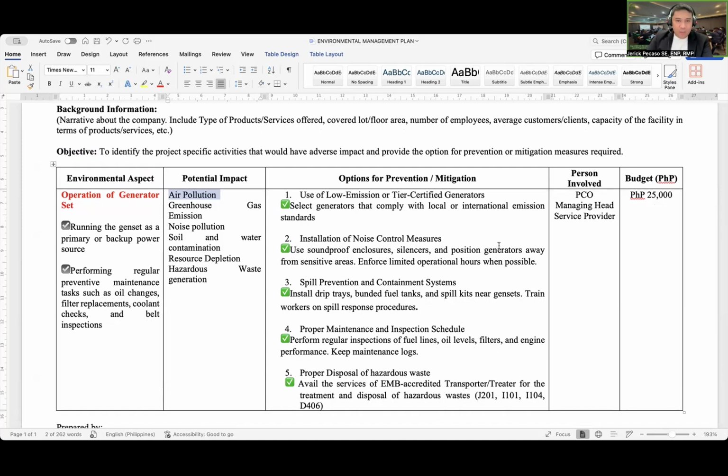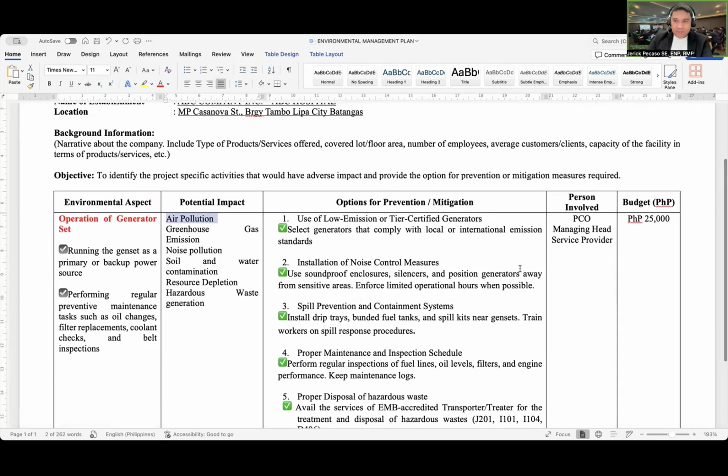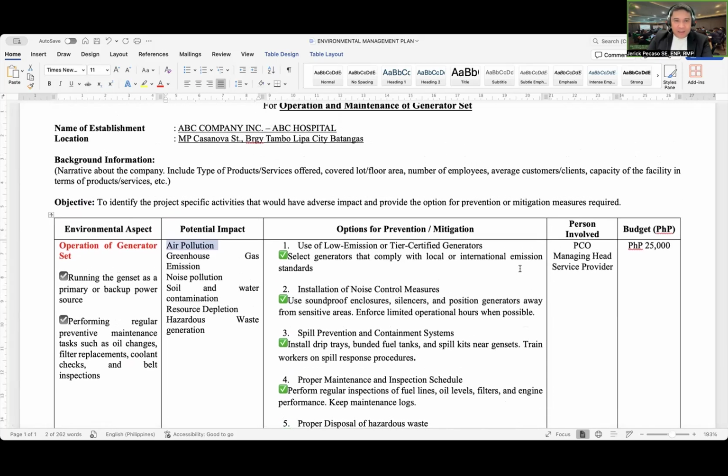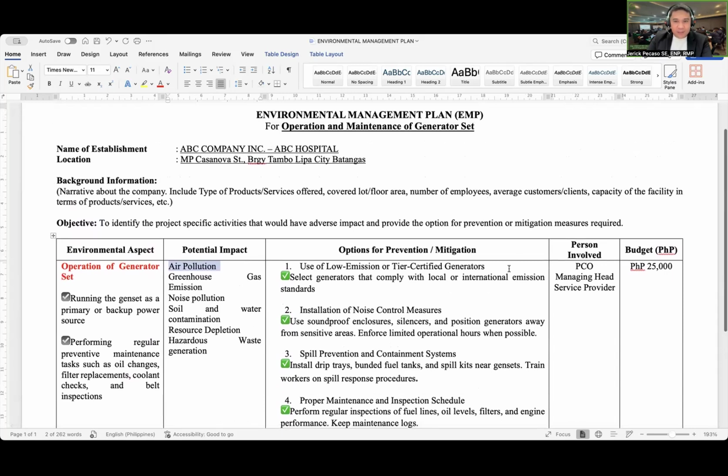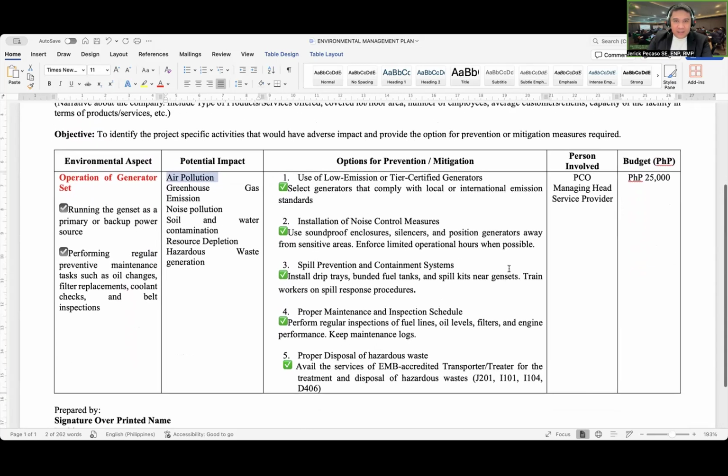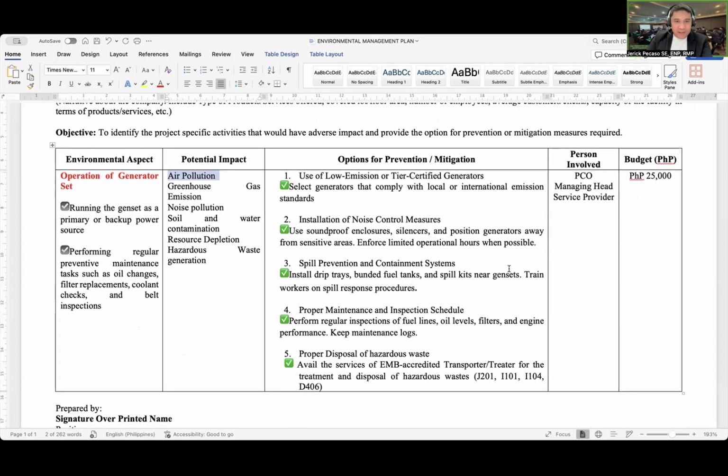So once the environmental management plan has been studied for its completeness, it can be reviewed by our managing head.